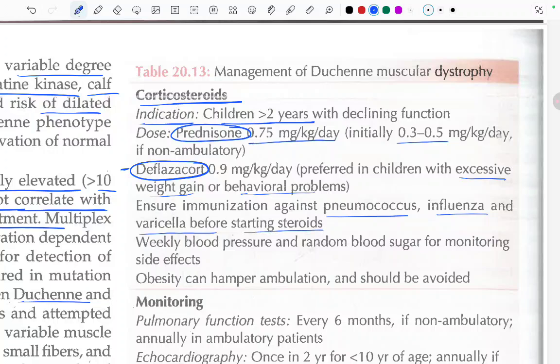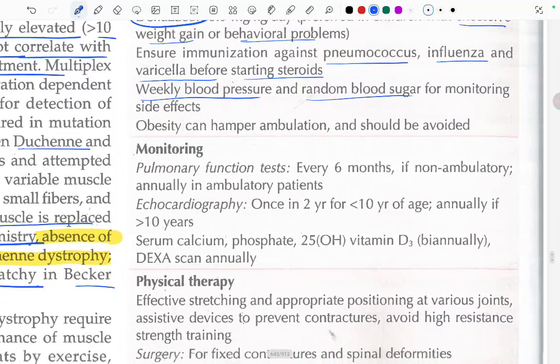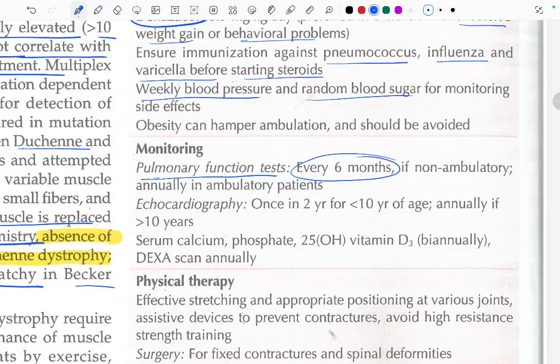Weekly blood pressure and random blood sugar monitoring for side effects need to be done if steroids are being started. Obesity can hamper the ambulation, so it should be avoided. Pulmonary function tests need to be monitored every 6 months if non-ambulatory, annually in an ambulatory patient. Fine, in non-ambulatory every 6 monthly and annually in ambulatory patients.